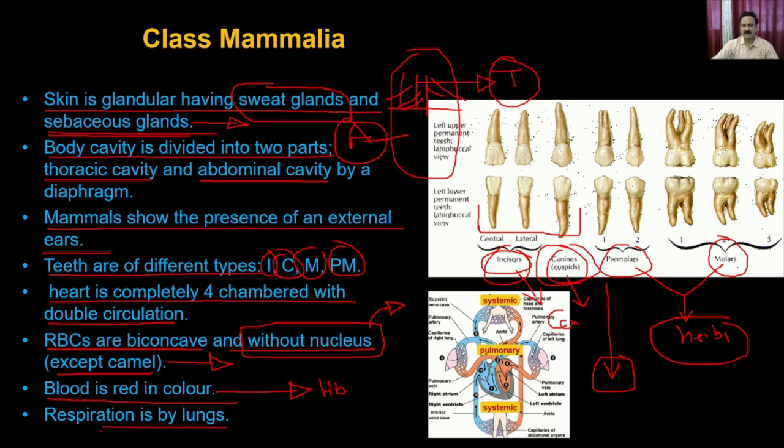This is the circulatory system. You see the heart is four chambered, where two chambers are for the arterial blood and two chambers are for the venous blood. That's how it sends the venous blood to the lungs, where it gets purified and then comes back to the heart. Then the heart throws that clean blood to the rest of the body. So that's how the heart has a double circulation.